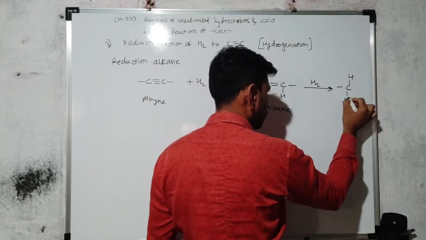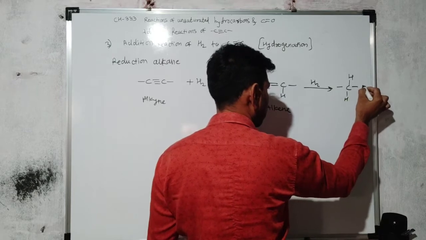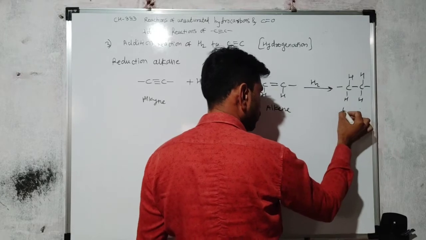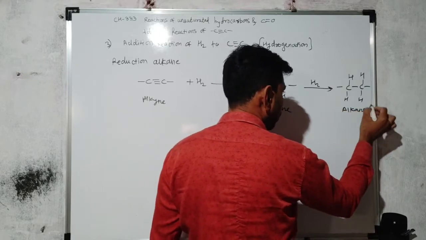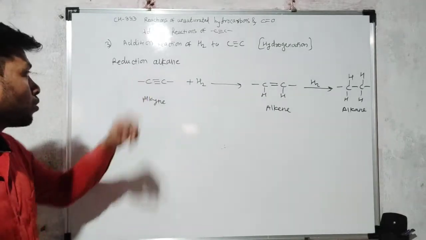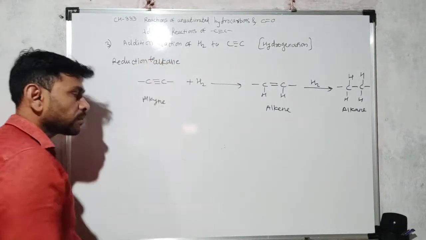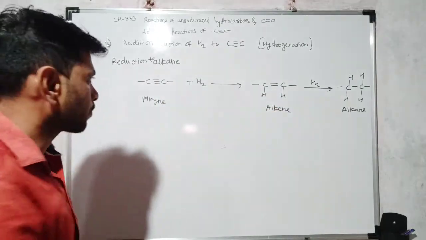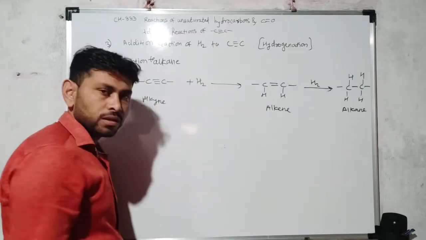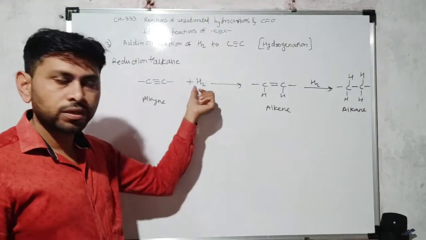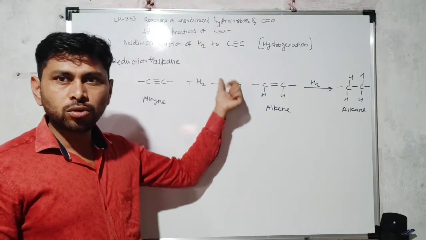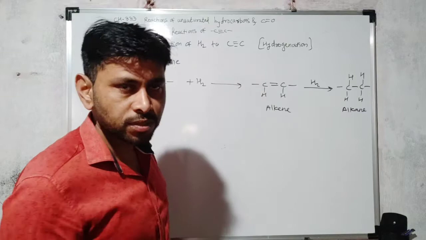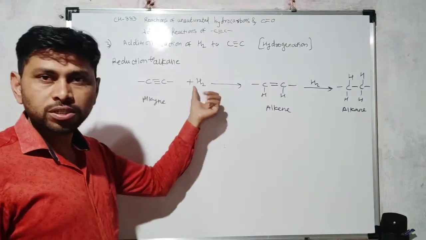So addition of 2 moles of hydrogen and we get alkane as a final product. So reduction to alkane. So alkyne gets reduced to alkane. Final product is alkane. But in this case, this hydrogenation cannot be simply done with only addition of hydrogen. It requires some catalyst, some other substance which is required here to proceed the reaction.